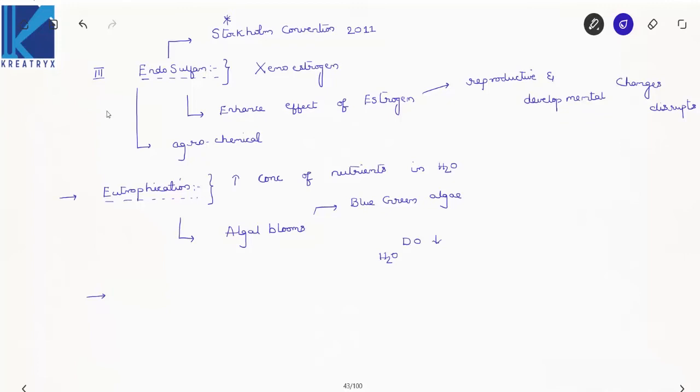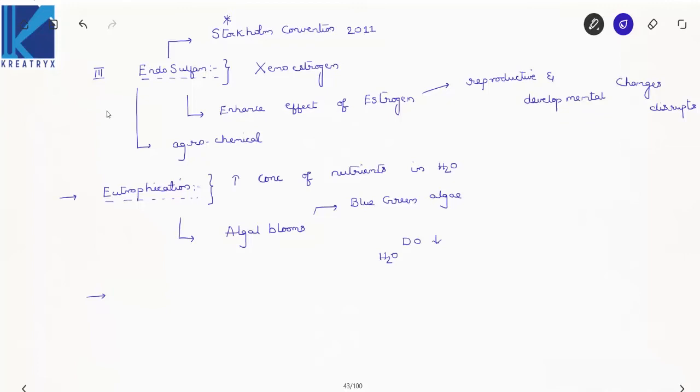This is a general reason. Now what happens due to this pollution? Excess of nitrates in the drinking water reacts with hemoglobin and forms non-functional methemoglobin, which impairs your oxygen transport. Now this is called methemoglobinemia or blue baby syndrome.